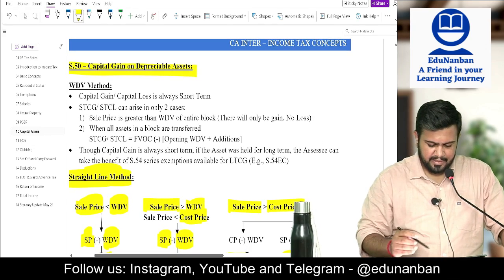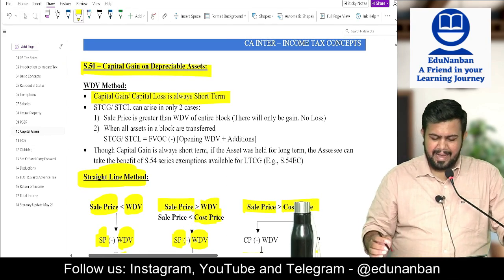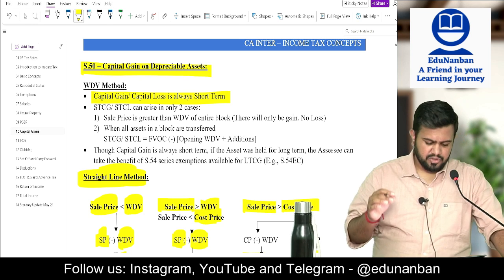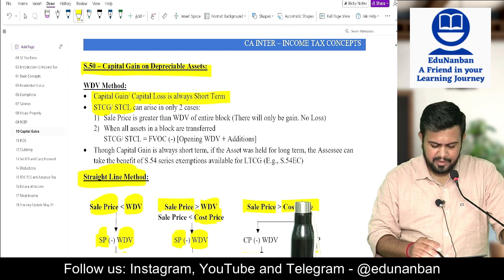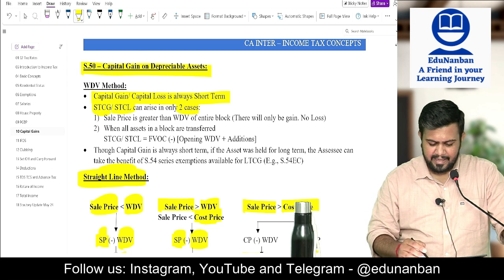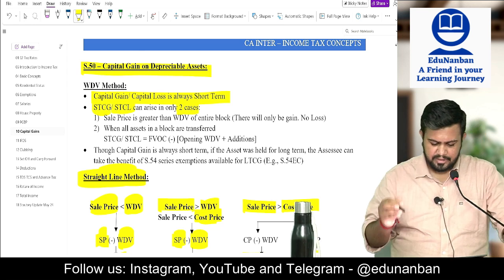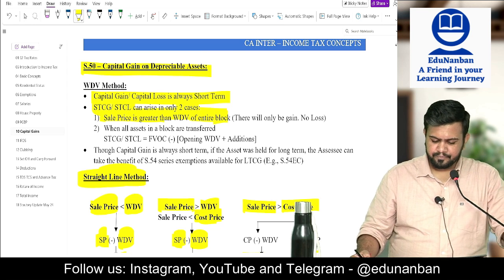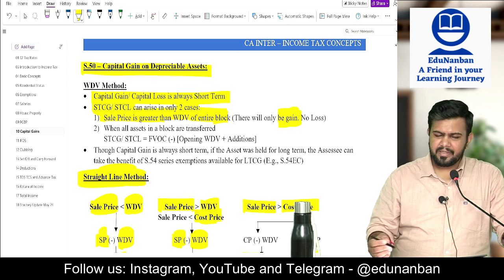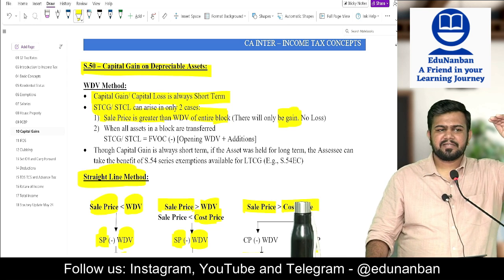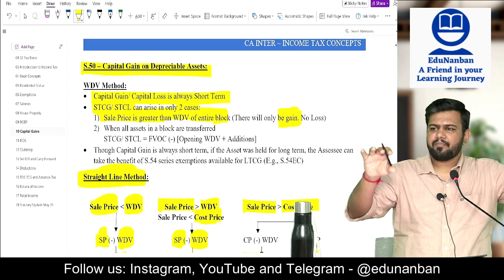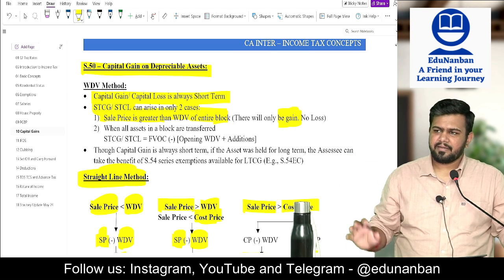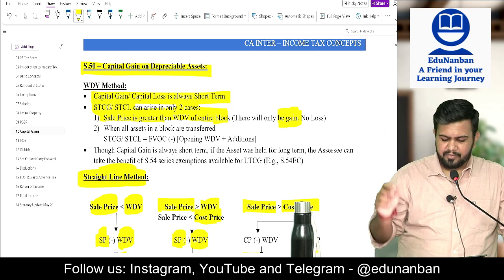And here also, depreciable asset. Listen here. In case of depreciable asset, number 1, capital gain or capital loss is always short term. Then short term capital gain or short term capital loss can arise only in 2 cases. Number 1, selling price is greater than WDV of entire block. Hence there will only be gain, not a loss. So block will be over and the excess amount will be short term capital gain.